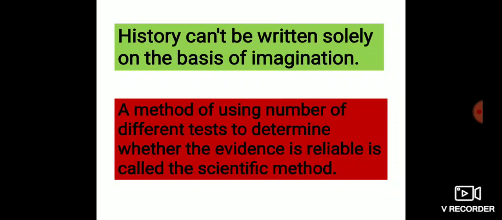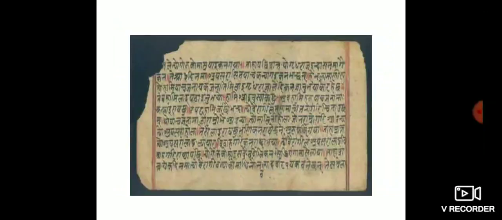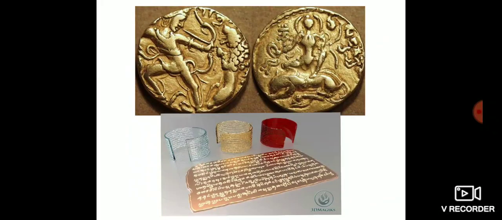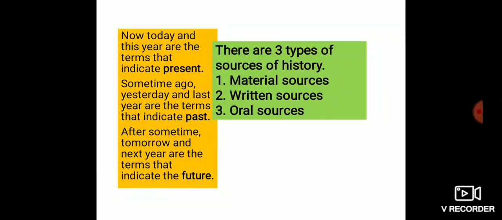The method of presenting history is different from the others. Even so, history uses the scientific method at every stage. Yes, we are using the scientific method at every stage, but the method is different this time.